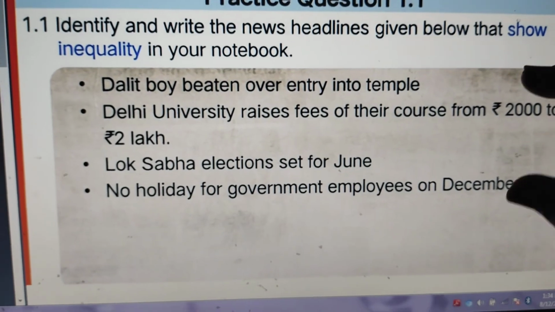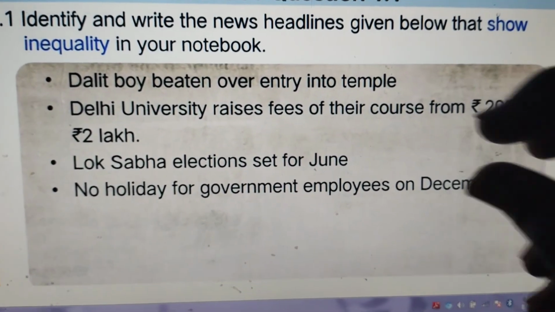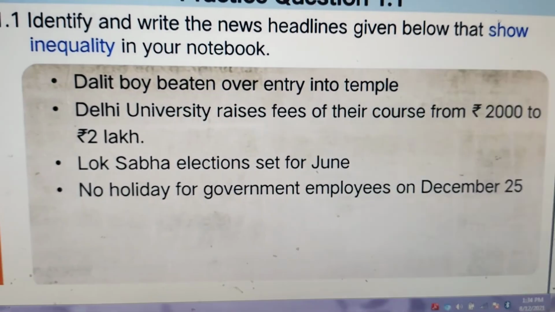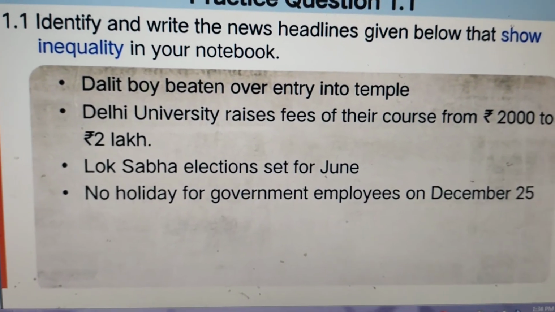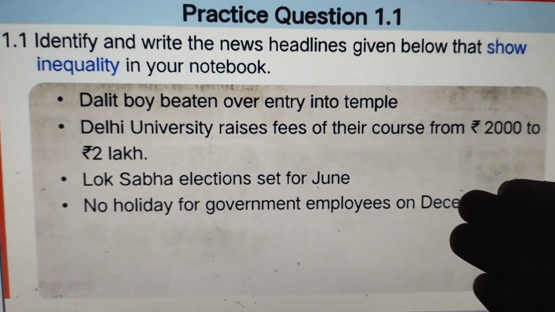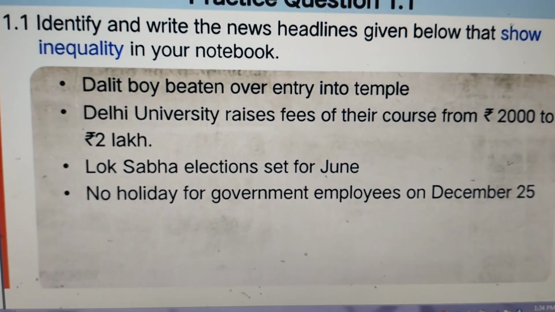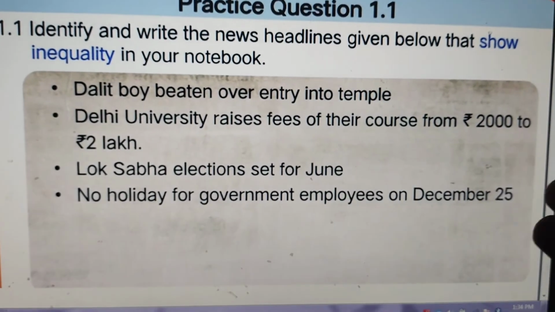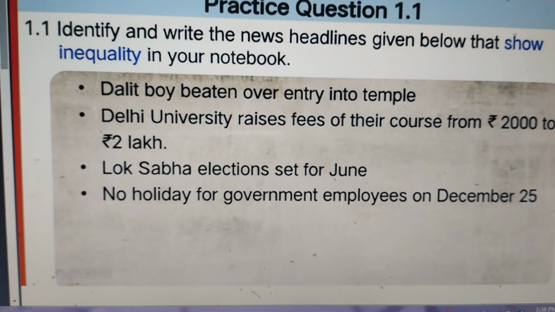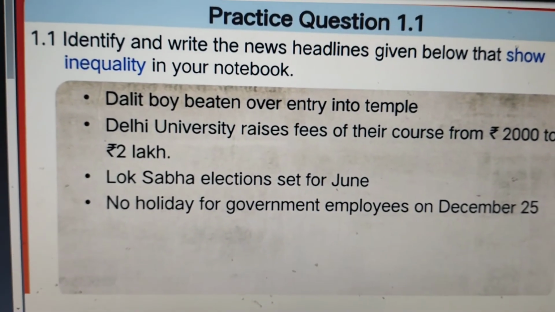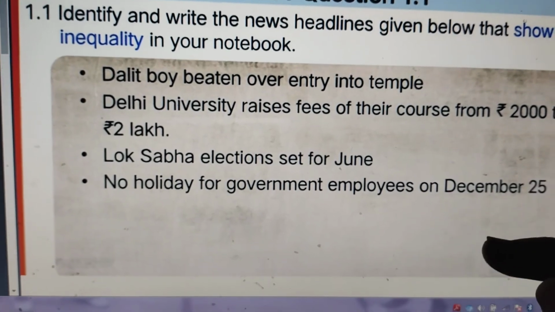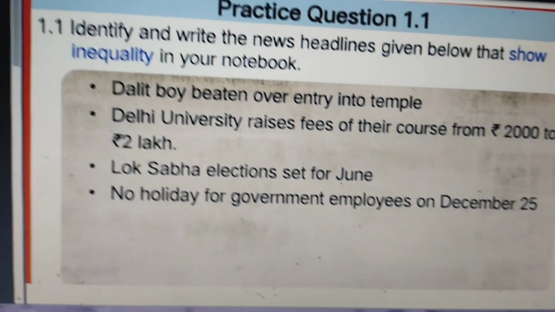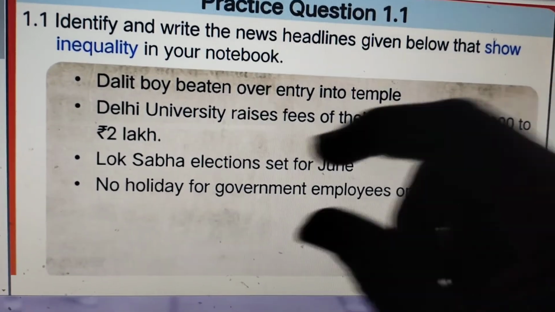Those who have money can pay the money and learn. But what about the poor people? And in the last sentence, you can see in the government employees that it differs, for example, it depends on the discrimination of religion. For example, for the Hindu community, if they give leave for Diwali, but for the Christian religion, if they don't give leave, what will happen? You can see the lack of partiality there, for the religion.